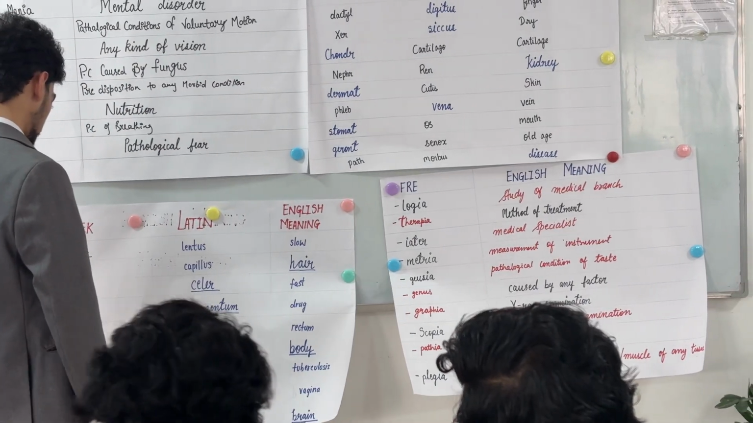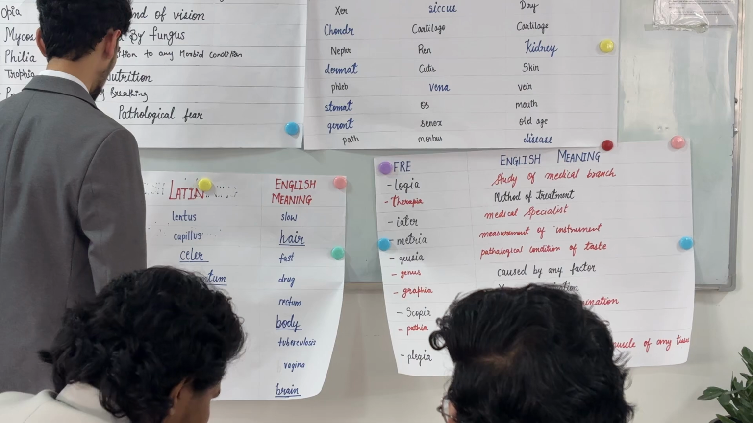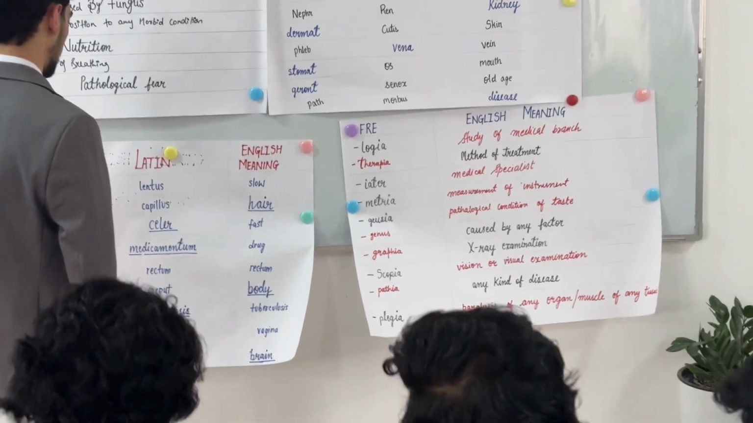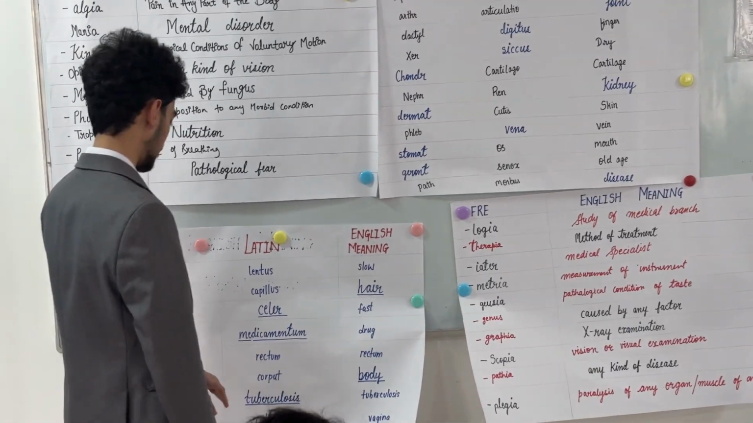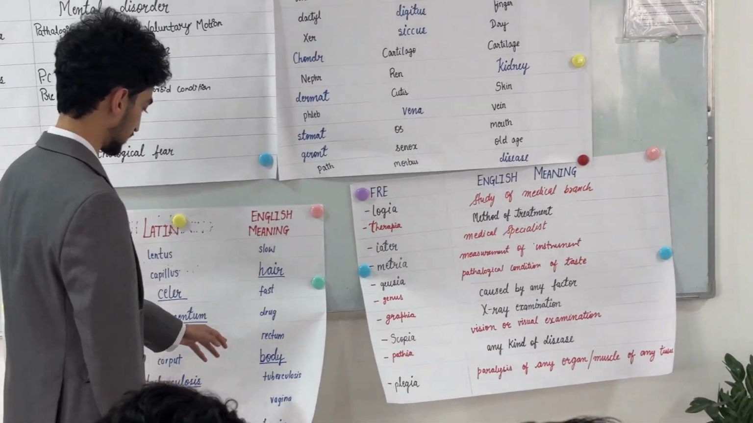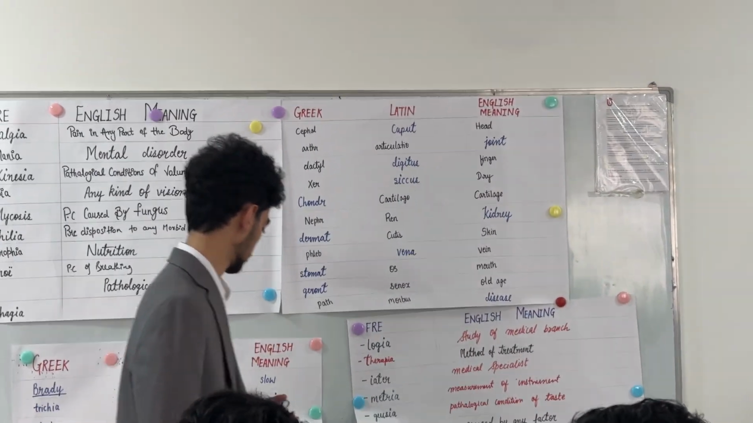Okay. And after that we have phthisi, which means tuberculosis, and tuberculosis in English also. Then we have a term in Latin also, and vagina in English. Then we have encephal, and in Latin it's called cerebrum, and in English it's called brain. Okay. Thank you. Have a seat, guys.